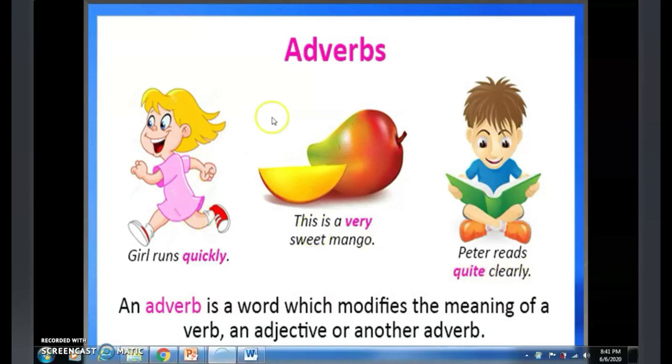Now, these are the three types of adverbs. Three examples of how an adverb can transform the meaning of a verb, adjective, or another adverb.